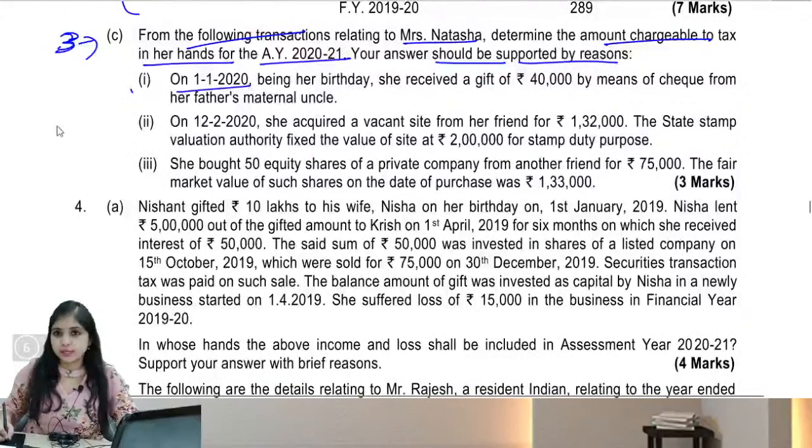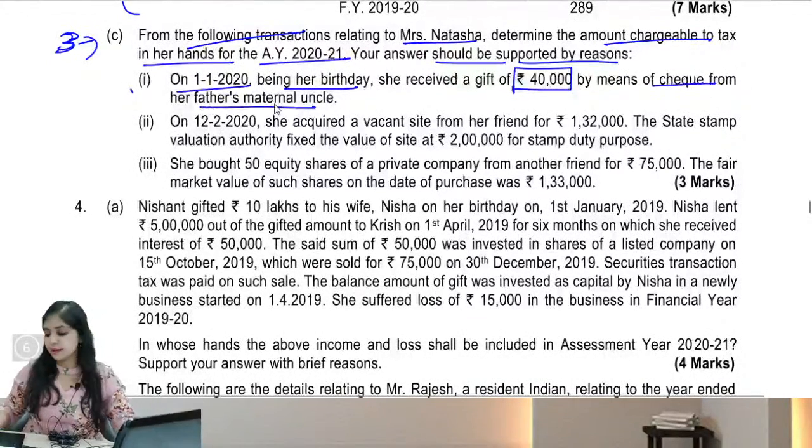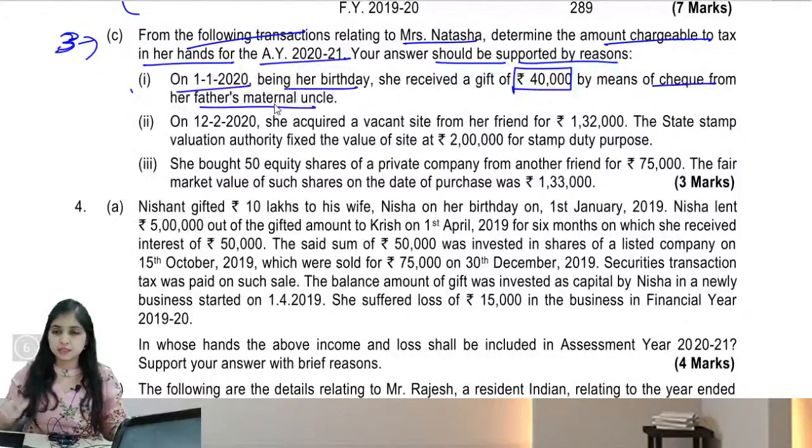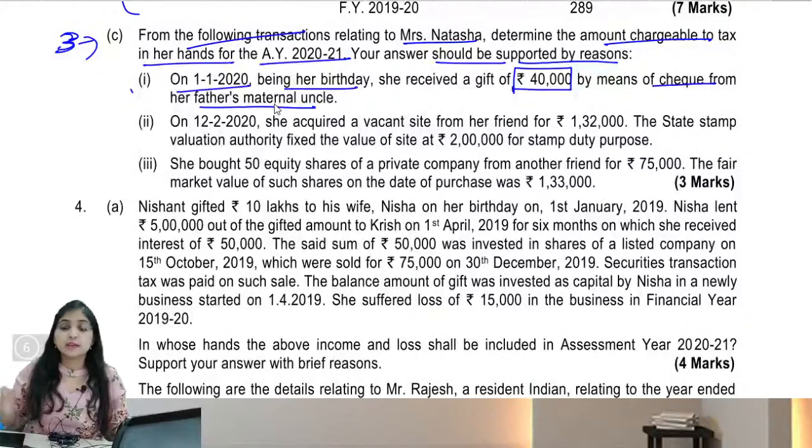On 1st Jan 2020, being her birthday, she received a gift of rupees 40,000 by means of check from her father's maternal uncle. Now this question relates to gifts. Gifts come under which head of income? Tell me. Gifts come under the IFOS head of income, isn't it? Your gifts will come under income from other sources.